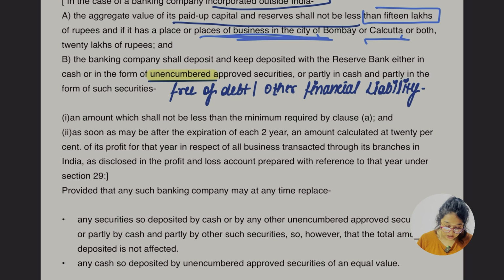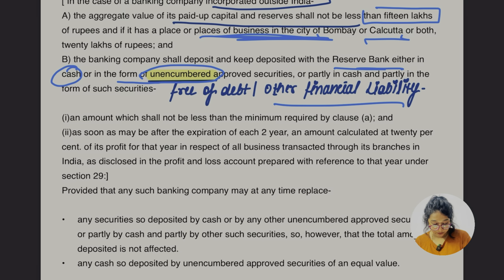The banking company shall deposit and keep deposited with RBI either in cash or in the form of unencumbered approved securities, free of debt or other financial liability.